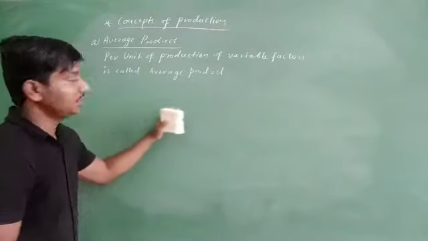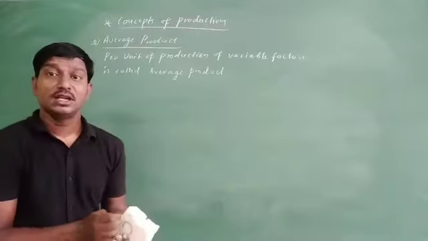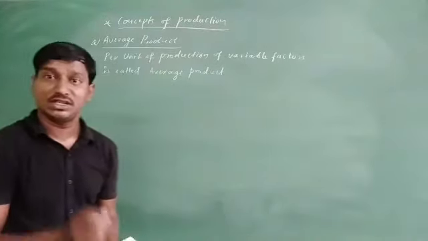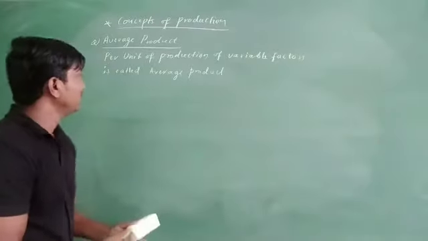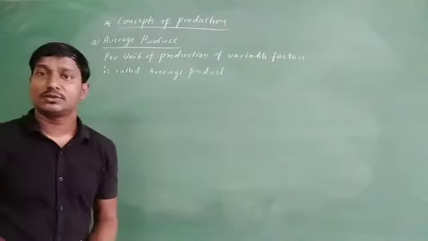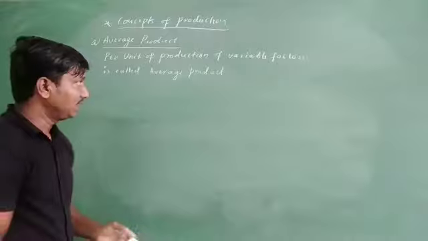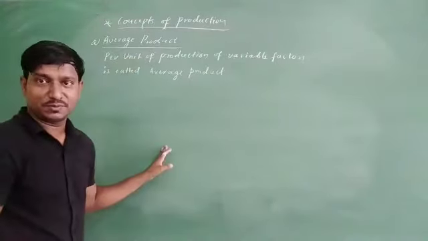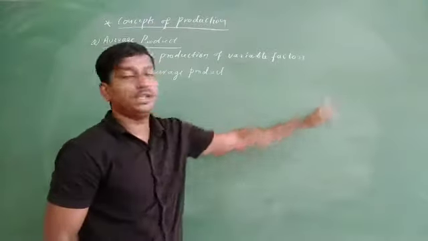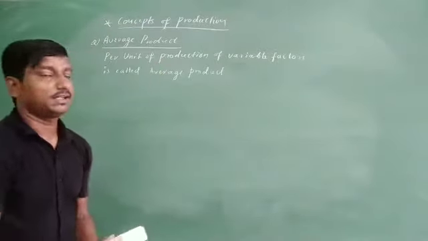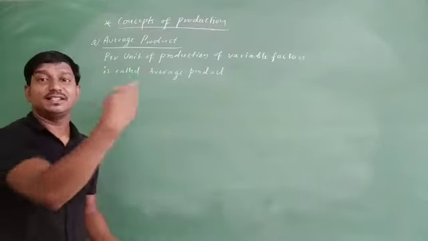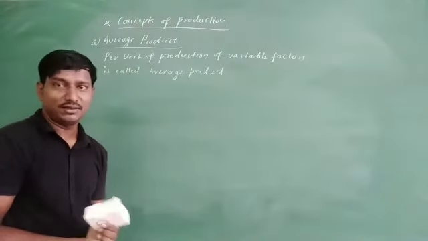Usually here we do not take fixed factors into consideration, because the variable factors keep on changing, and as they change, the total production also changes. That is why the units we produce in the production process are mainly influenced by variable factors. That is how we call it per unit, on the basis of variable factors.